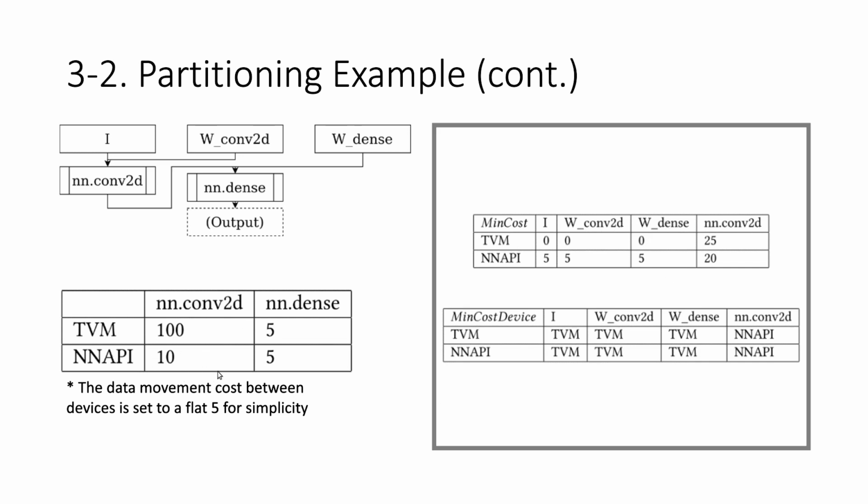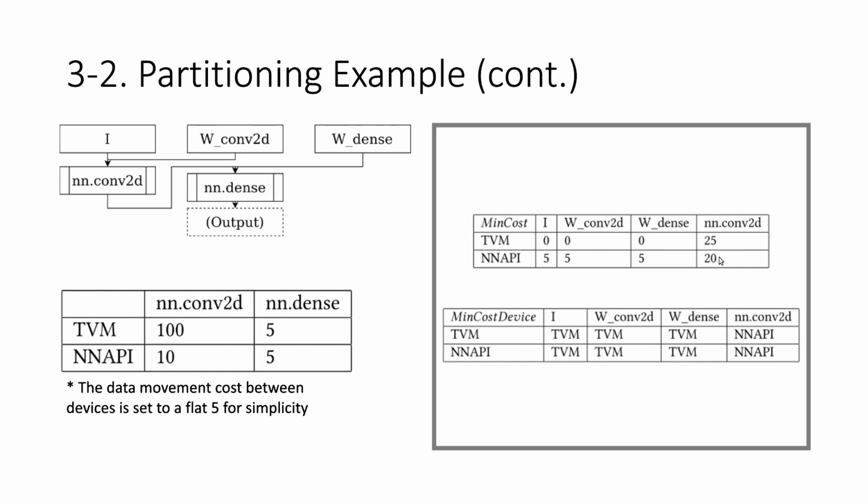To perform convolution 2D on an API, we need the I matrix to be on an API, the W convolution 2D matrix to be on an API, and the computation cost itself, and finally the data movement cost. So that's like 5, 10, 20, and 25. So that's how we get 25 here.